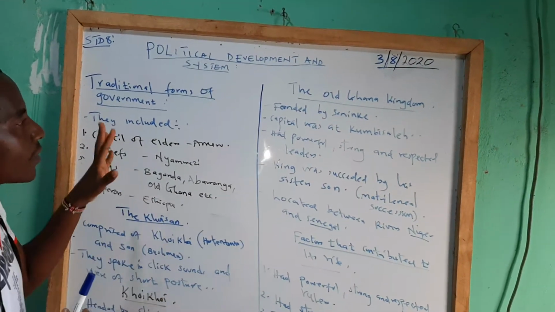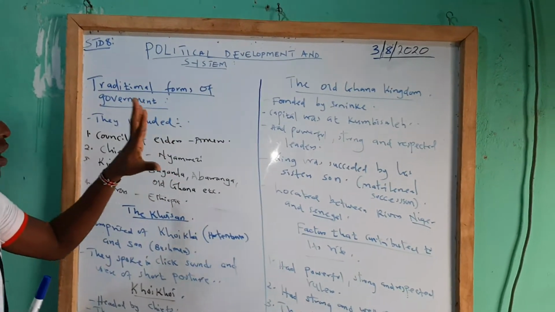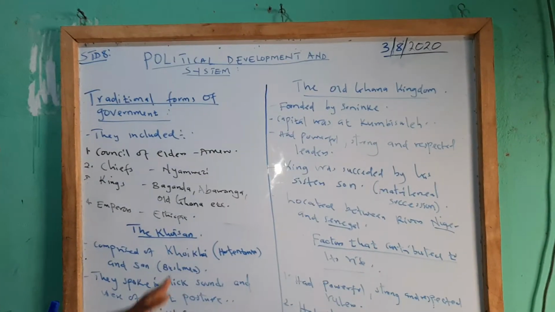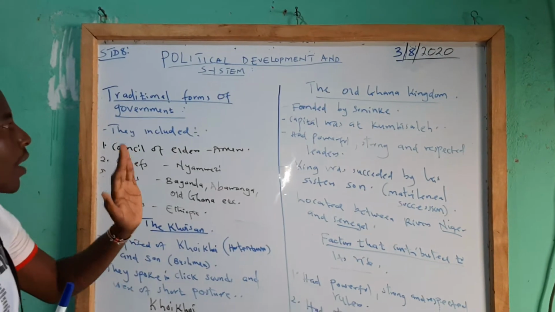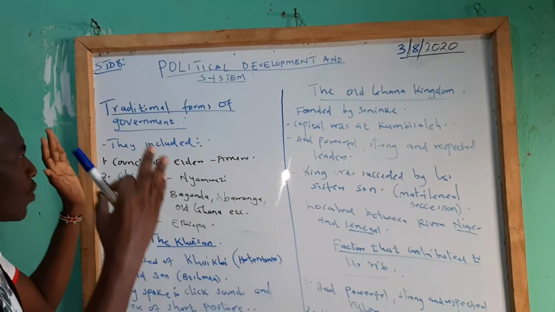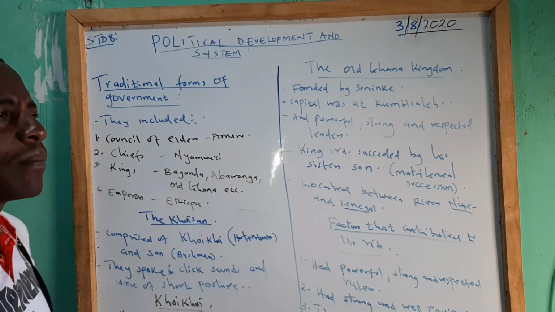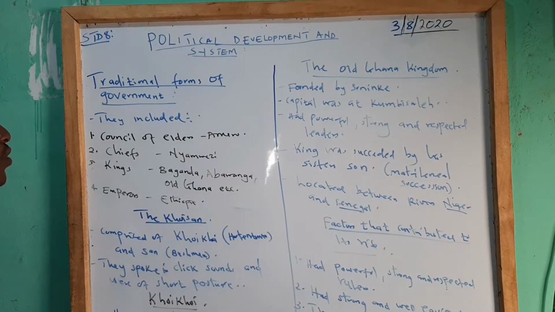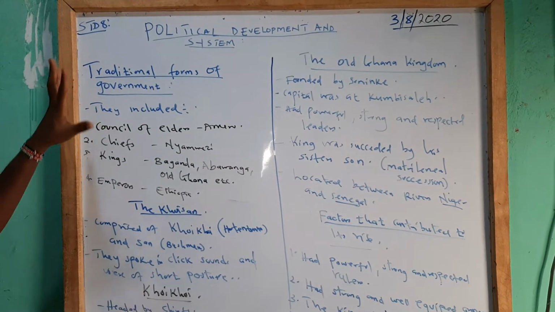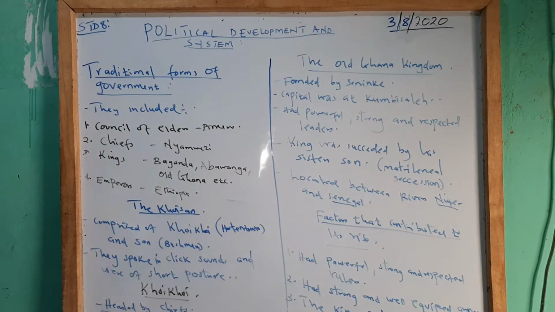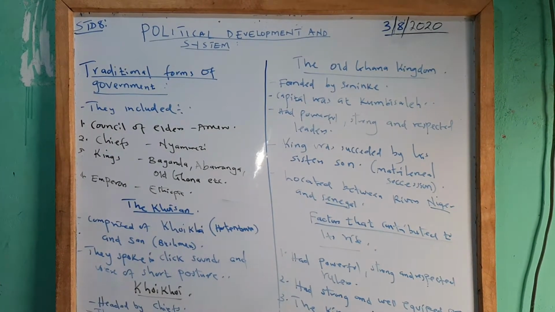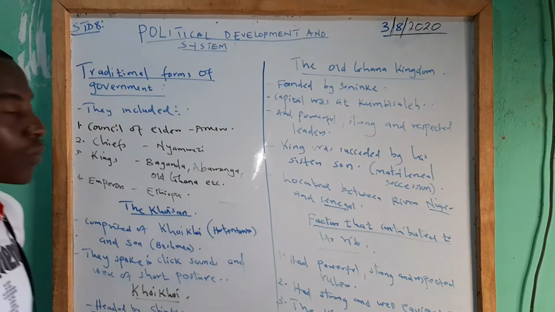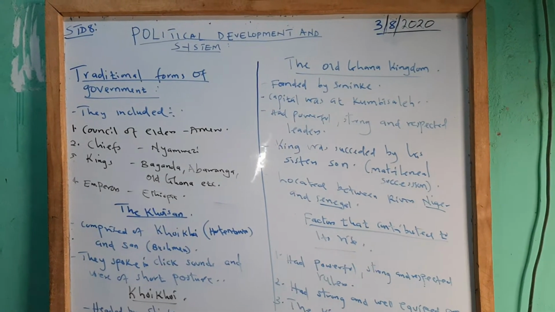So during the past, the Africans were ruled traditionally. And in class 7, you covered the whole Ghana kingdom. But before that, we want to look at some of the traditional forms of government that were there during the pre-colonial period. Some of them, as you can see here, included some of the communities which were ruled by the Council of Elders.